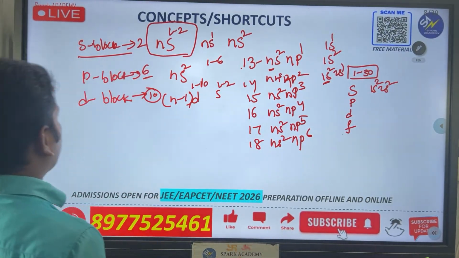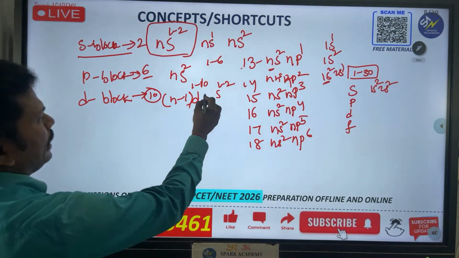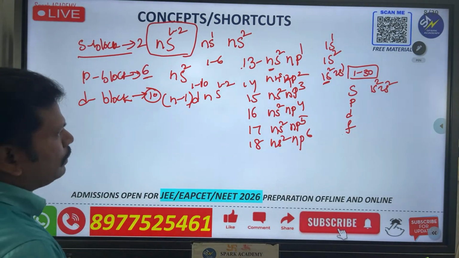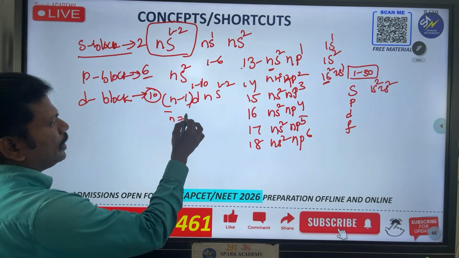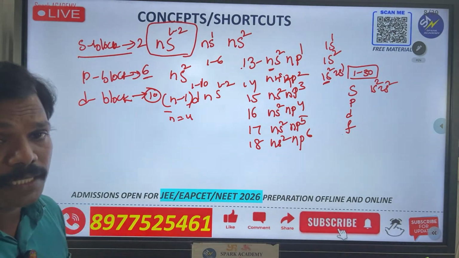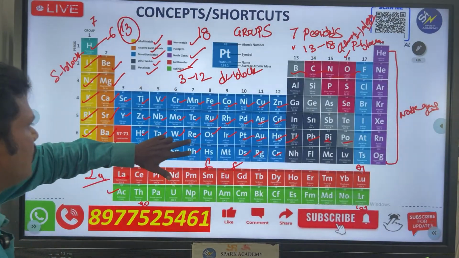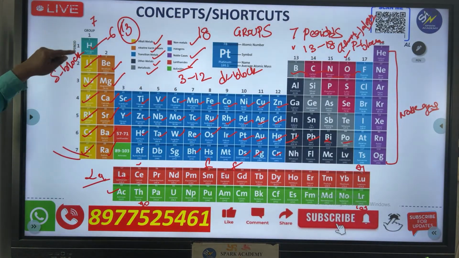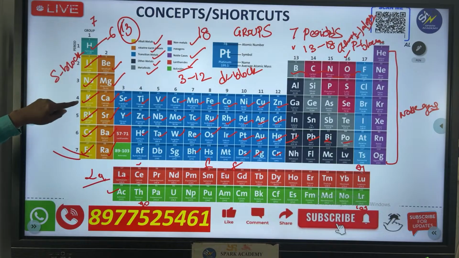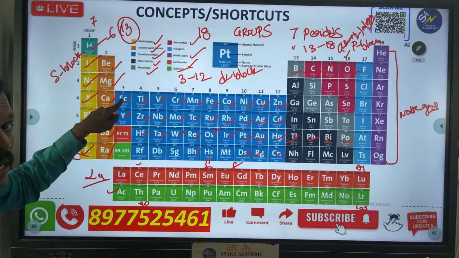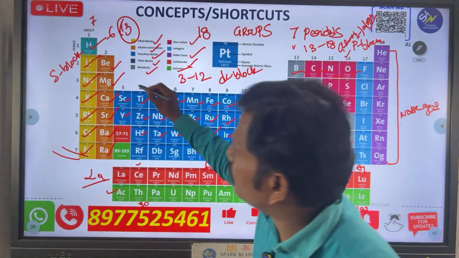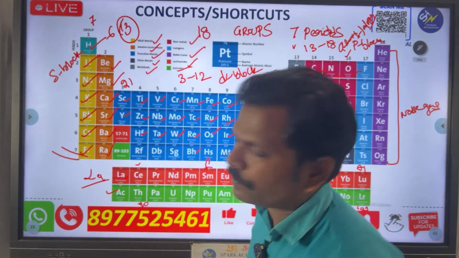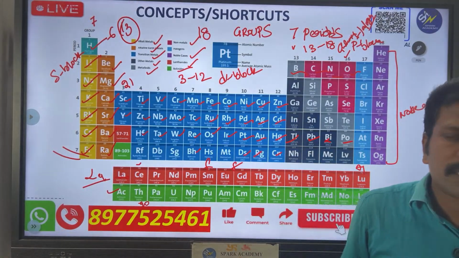So this is the one. Next, go for another one. This is the ns 1 to 2, na. So if you write, this is the one. But here one condition is there: n starts from 4, because it will start in the 4th period. You can see first period, second period, third period, and 4th period. You can observe scandium starts with atomic number 21. You have to know that. Yes or no? This is 21.